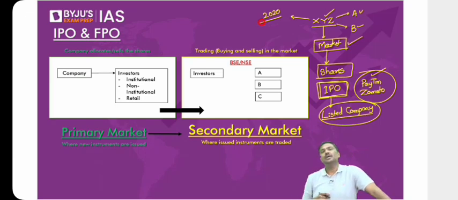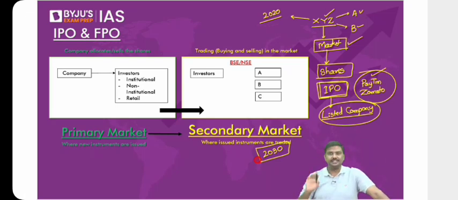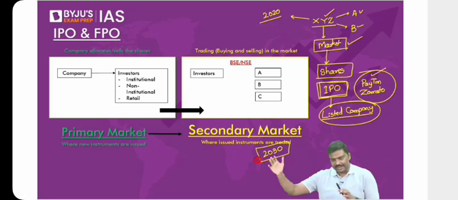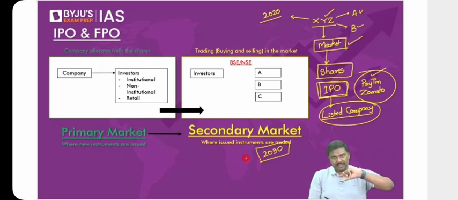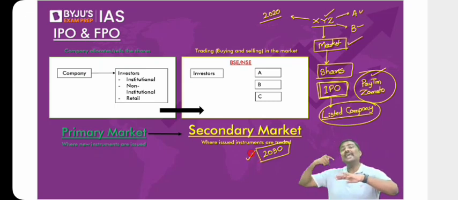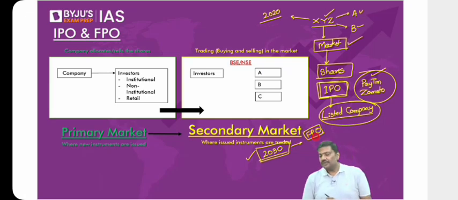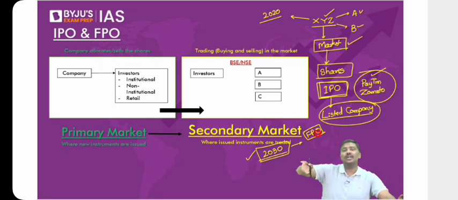Can I call this a listed company now? Of course, yes. Now, what if in 2030 again they want to issue shares? Is the logic okay? Allowed? Of course, they are allowed. But again, please understand, they will have to take the approval of SEBI first. There is a market regulator, Securities Exchange Board of India. First, they will have to take the approval from SEBI. Then they are allowed to issue the shares. So whenever a listed company in future again issues shares, this is referred to as follow-on public offering. Any issues here? Whenever a listed company in the future issues shares again, it is called follow-on public offering.